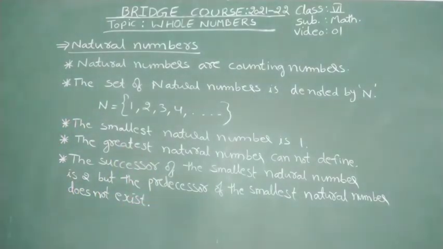So these are some important points about the natural numbers.